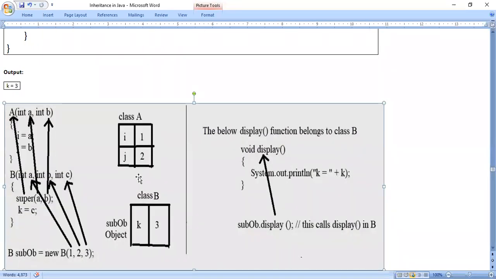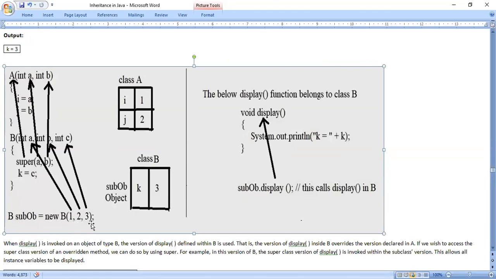The output is very simple, but we'll try to understand the program. B sub OB is equal to new B of 1, 2, 3 means it will call the constructor B, which is the subclass constructor. So 1 will be copied to a, 2 will be copied to b, and 3 will be copied to c. In constructor B, the subclass constructor, the super keyword is there along with the parameters a, comma b. So for a the value is 1, for b the value is 2. These two values are copied to the constructor.